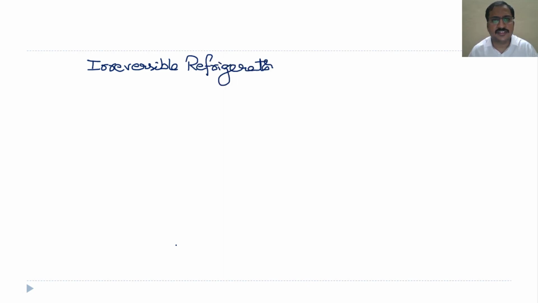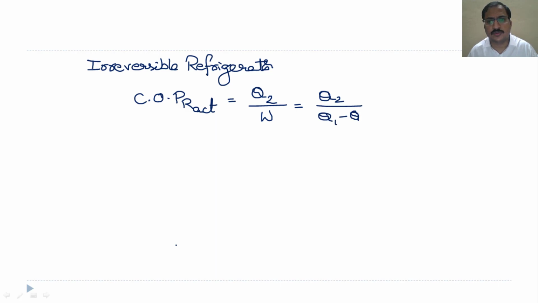Now when it comes to an irreversible refrigerator, we always need to consider the actual COP of the refrigerator only. So that will be Q2 by work input, or Q2 by Q1 minus Q2. So this is what we need to consider when we are calculating the COP of the refrigerator.